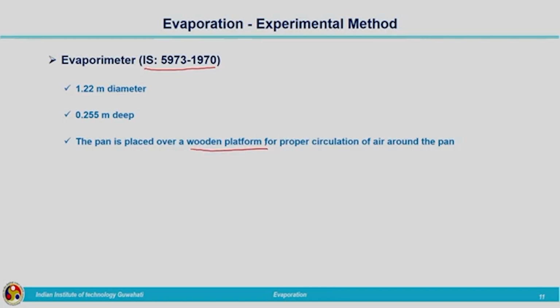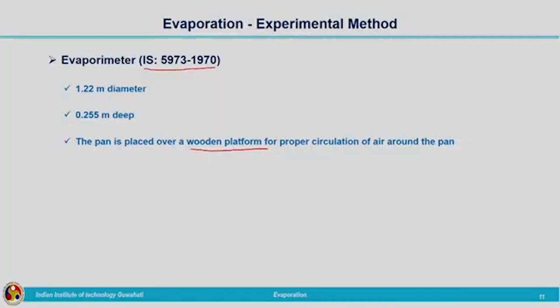Why do we want to keep it on a wooden platform instead of the ground surface? In order to have proper circulation of air, otherwise it will affect the water which is getting evaporated, because the heat circulation of energy won't be uniform. So, we won't keep it on the ground. We will keep it on a wooden platform for proper circulation of air around the pan.